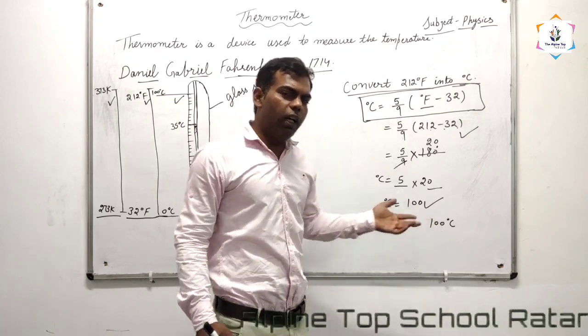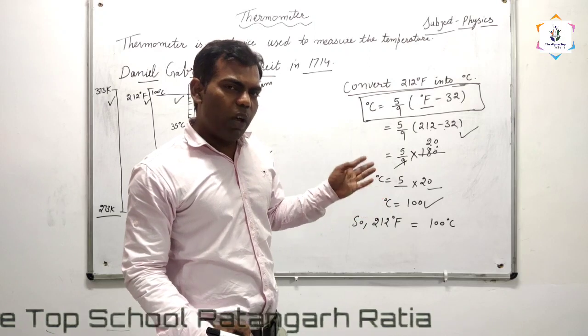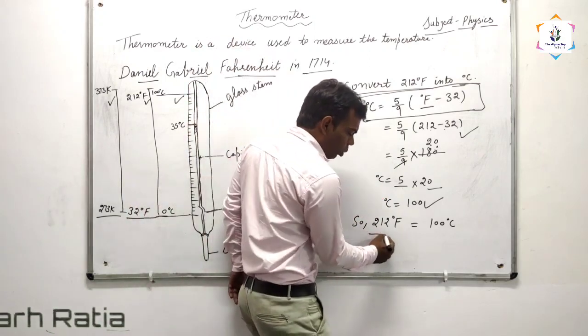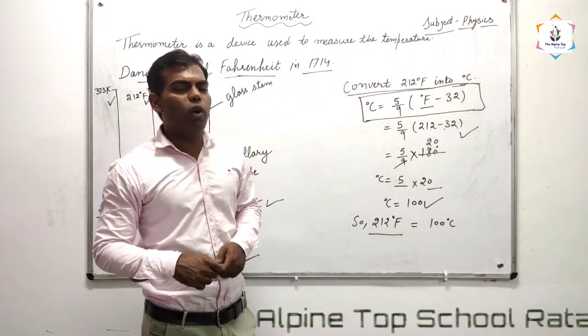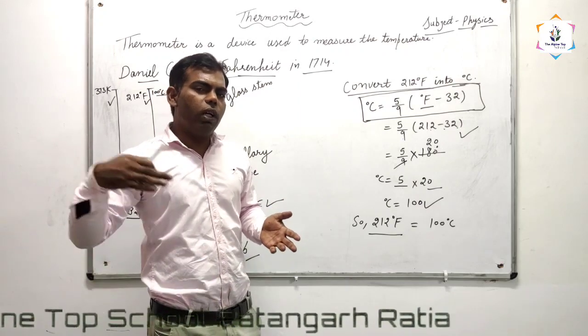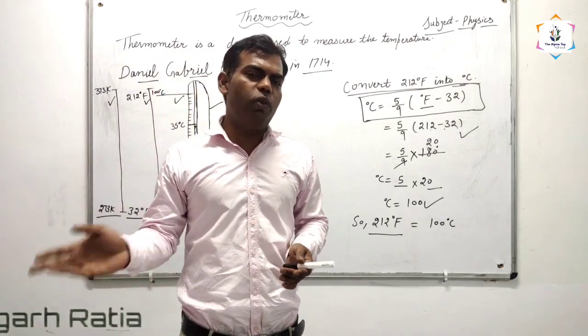What is 100 degree Celsius? We know the boiling point of water is 100 degree Celsius. If we want to tell this temperature in Fahrenheit, we can say that 212 degree Fahrenheit is the boiling point of water. By using these three formulas, we can convert the three scales of temperature.